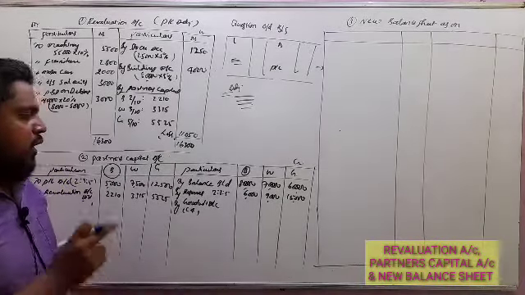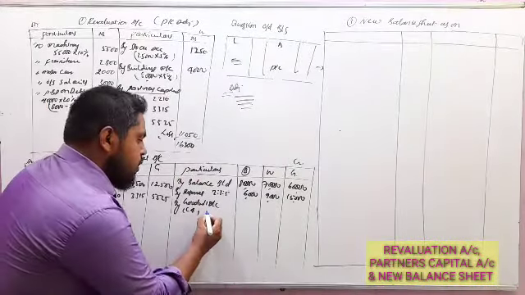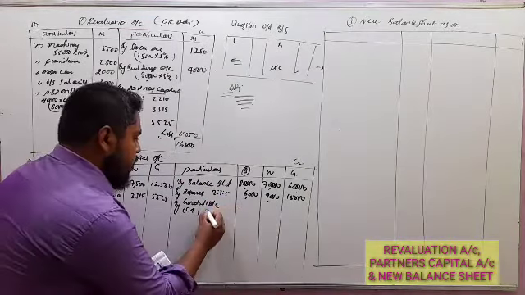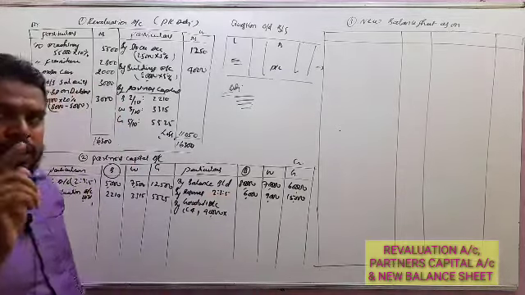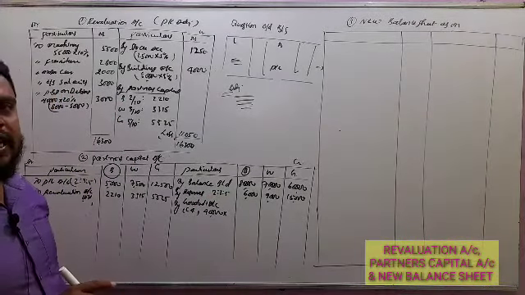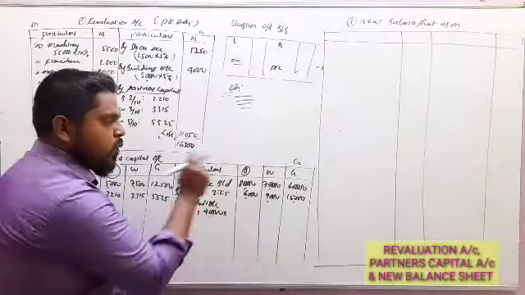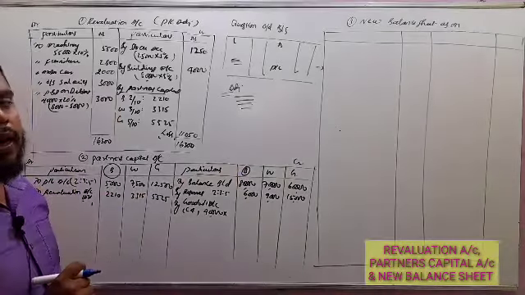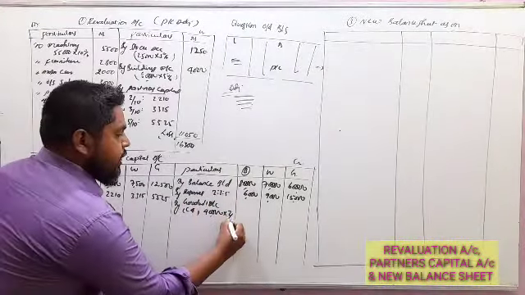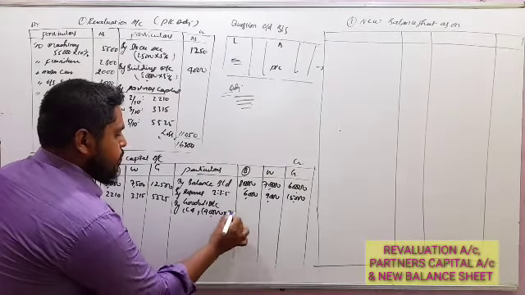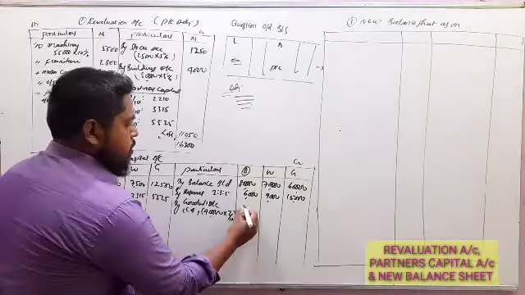It means the total goodwill amount is 40,000, and we have to share it only to the retiring partner, that is B. So B's ratio is 2 by 10, which is 8,000.